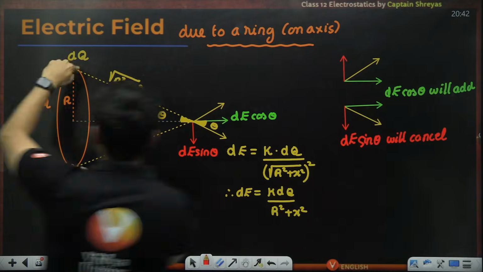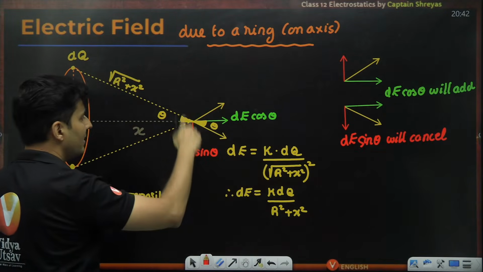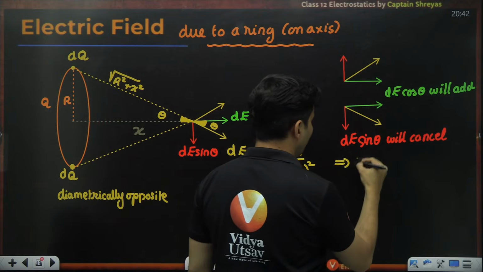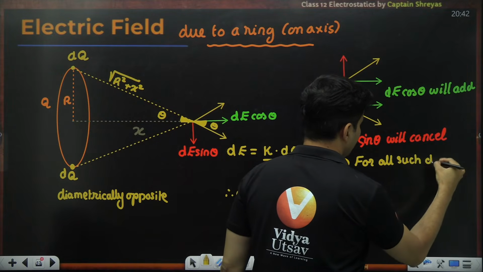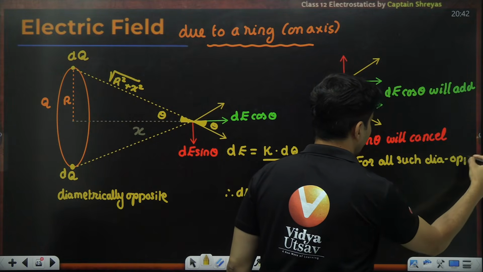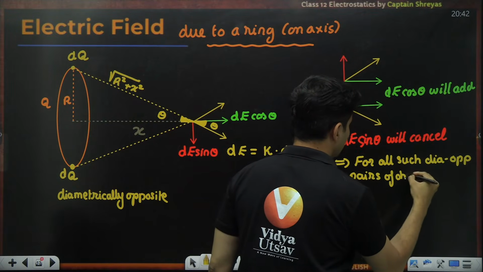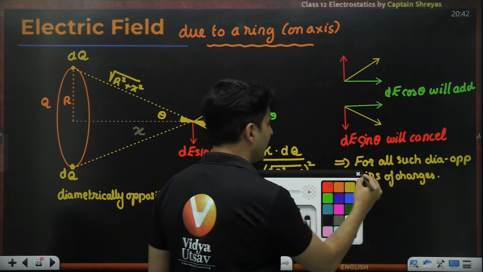This means if you take any two diametrically opposite points, their cos components will add, sin components will get cancelled. So this means for all such diametrically opposite pairs of charges, the dE sin theta will get cancelled.